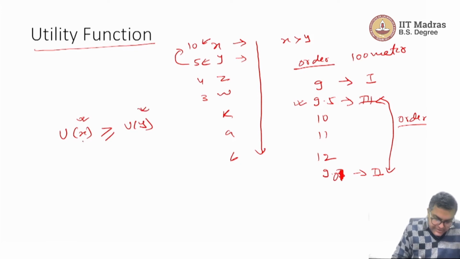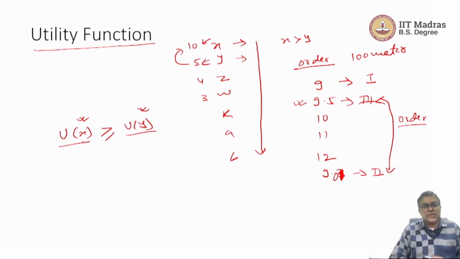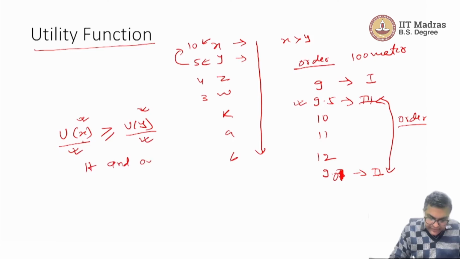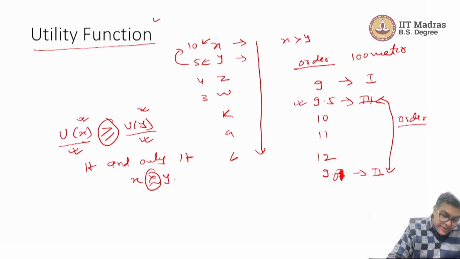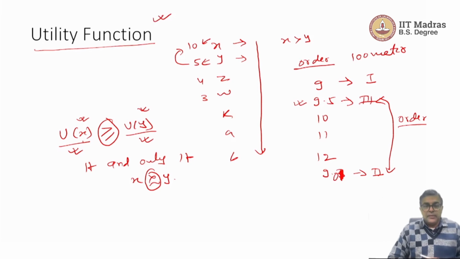For x, the number associated is u of x, and for y, the number associated is u of y. This number is at least as large as that number if and only if x is at least as good as y. So from the preference relation, we move to numbers, which are much easier to deal with, and that is where, when we have continuous preference, we can come up with a utility function.